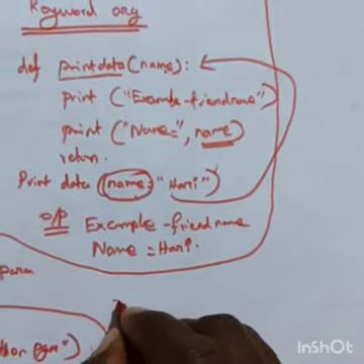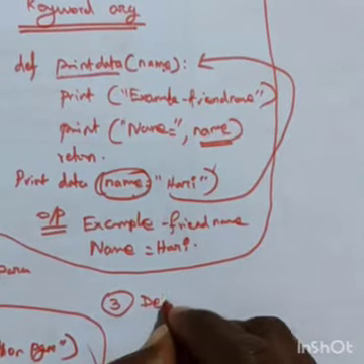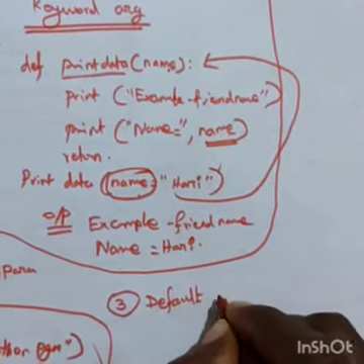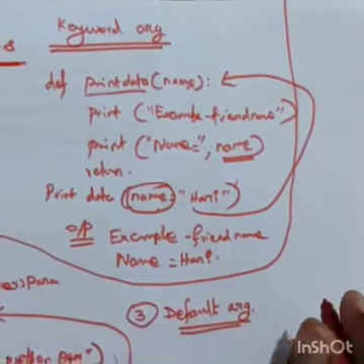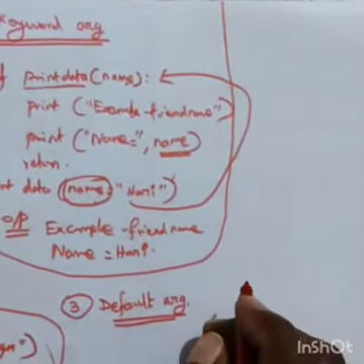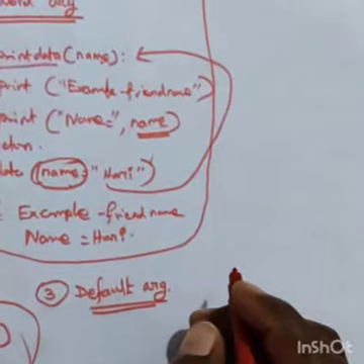Okay. Third one is the default argument. The default argument also I will teach you with one example. So listen carefully.